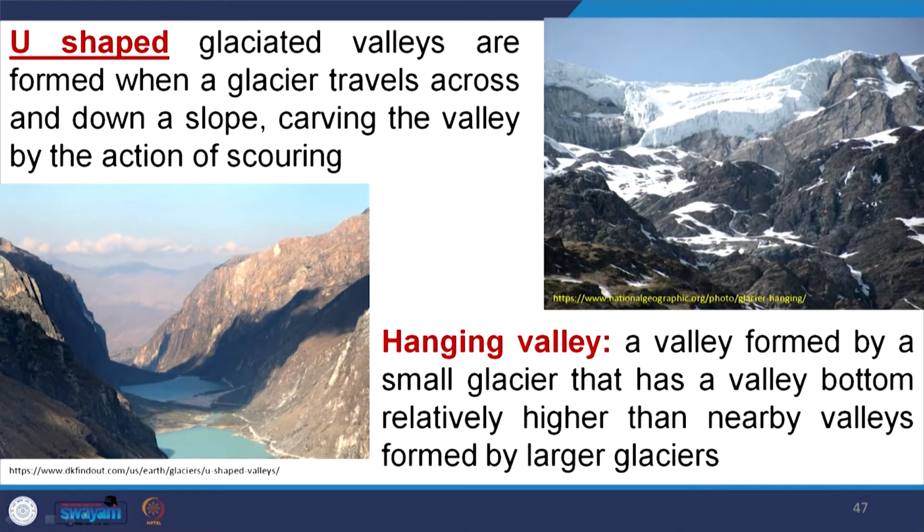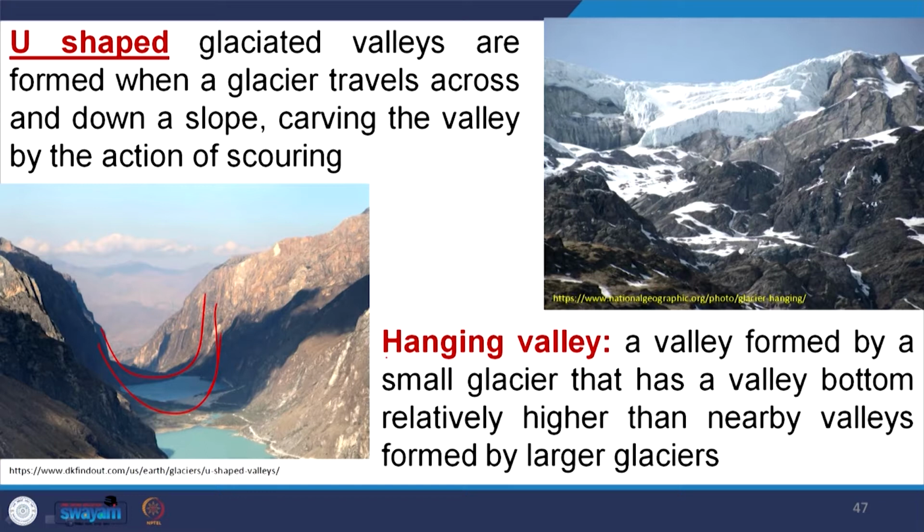So, the U-shaped valley, that is, glaciated valleys are formed when a glacier travels across a down slope, carving the valley by the action of scouring. So, here we are getting a U-shaped valley, and the V-shaped valley is formed by the river.